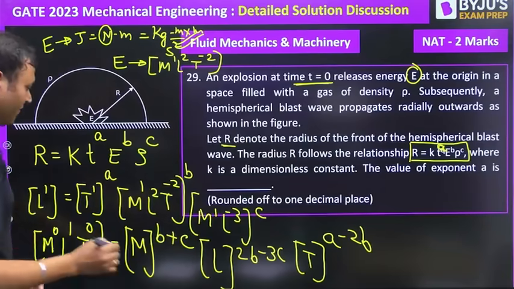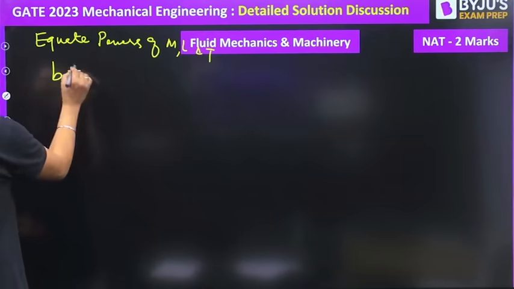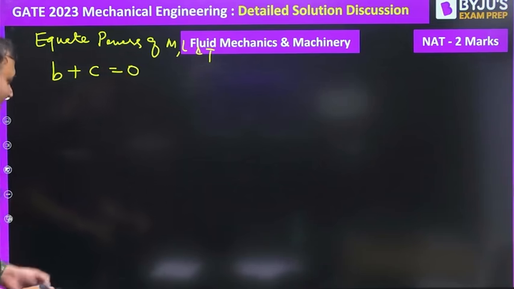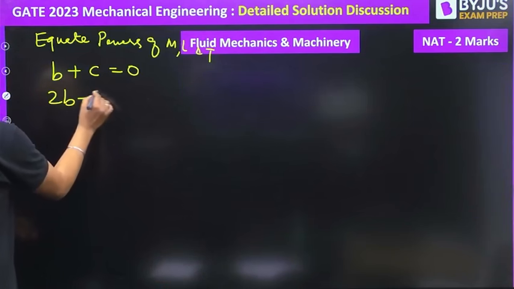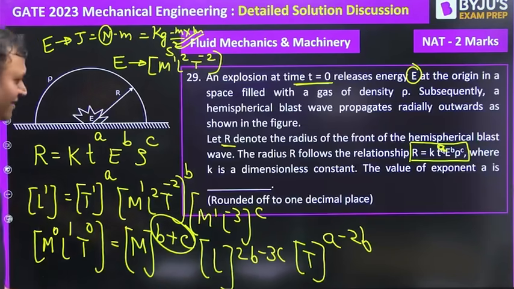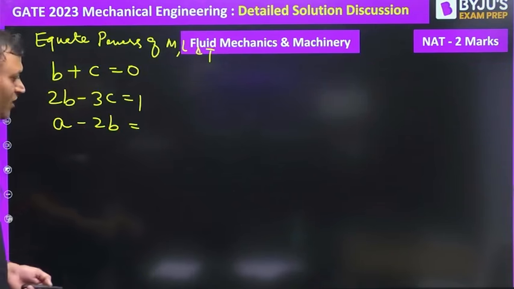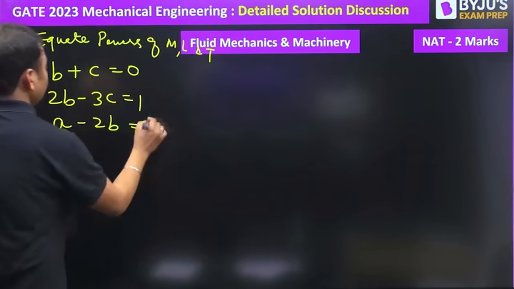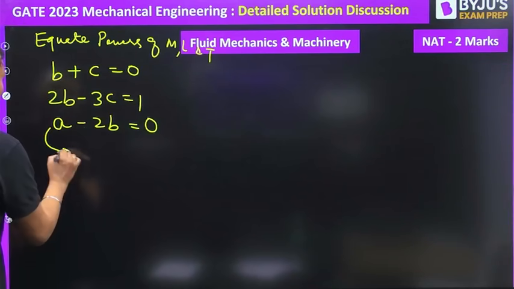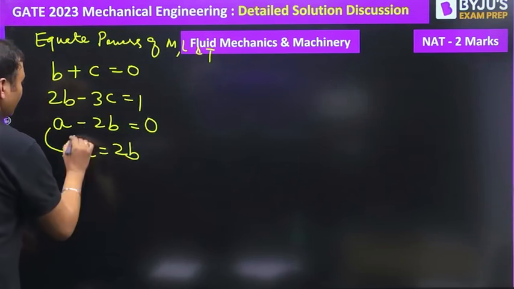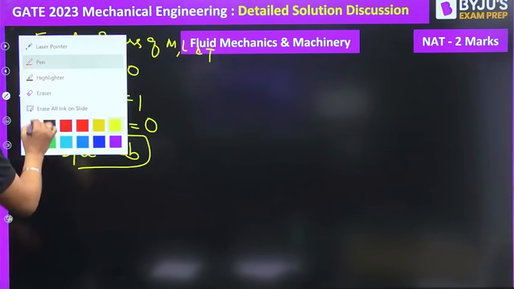So the first will be B plus C equal to 0. The second equation will be 2B minus 3C is equal to 1. And the third expression is A minus 2B equal to 0. We need to find out the value of A. So from here we can say A is equal to 2B. If we find out the value of B.